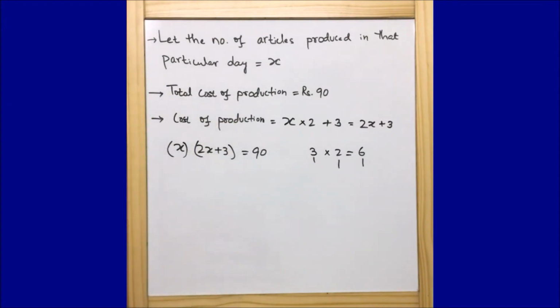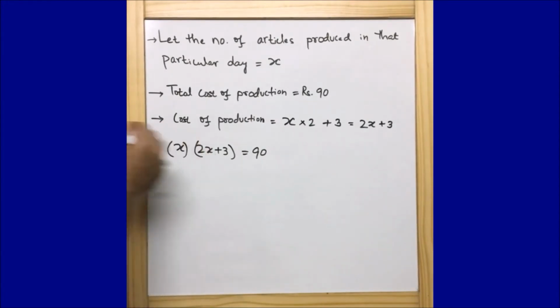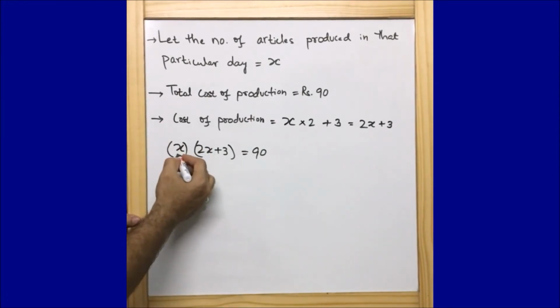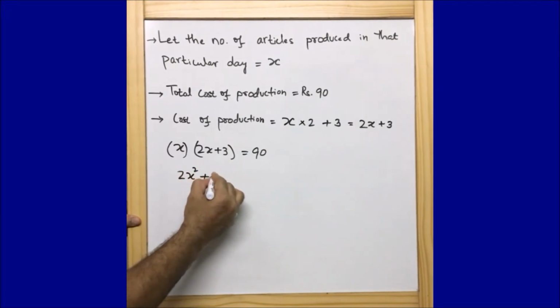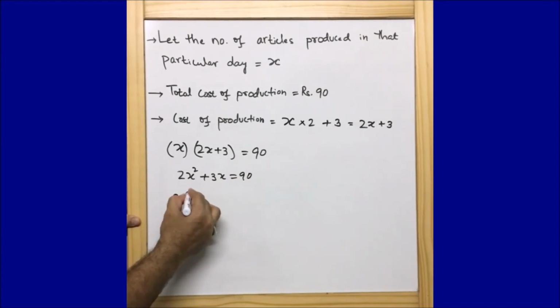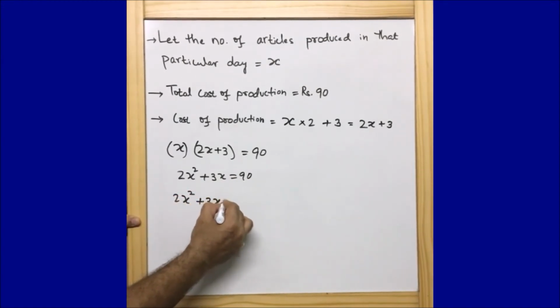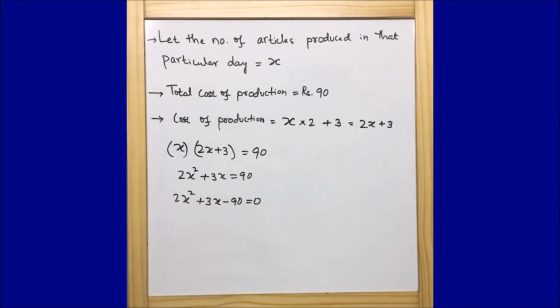This is just an example, and that is what we are doing here. Now let us solve this question. So 2x into x is 2x to the power 2 plus 3x is equal to 90, or I can write 2x to the power 2 plus 3x minus 90 is equal to 0. So this is a quadratic equation that we found after solving this particular equation.